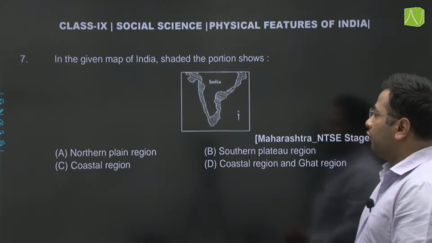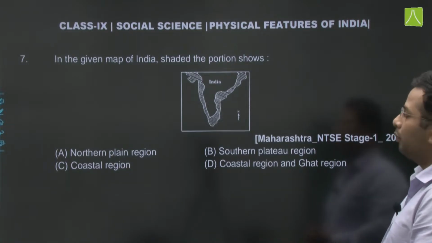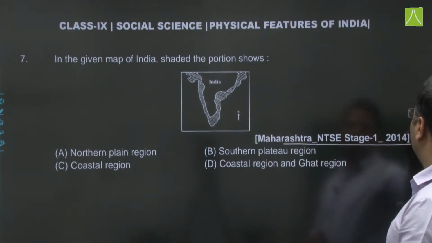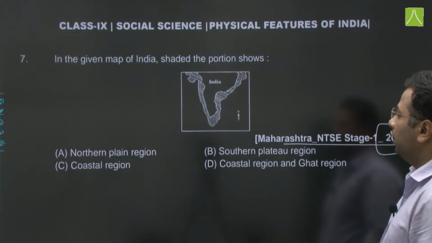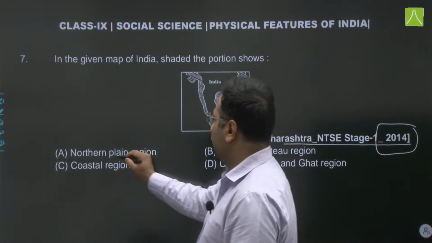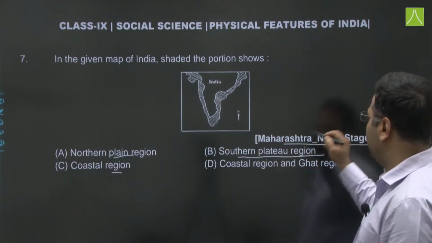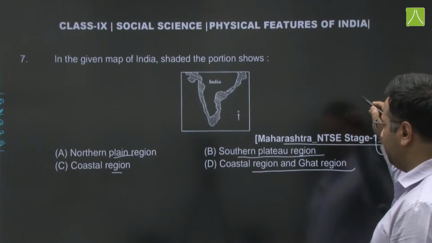In the given map of India, the shaded portion shows, now the year is not being given here, but okay, it's here, Maharashtra NTSE 2014. Alright. So we have to find out what this shaded portion is called, whether it is northern plain, coastal regions, southern plateau region, or coastal regions and the Ghats region.